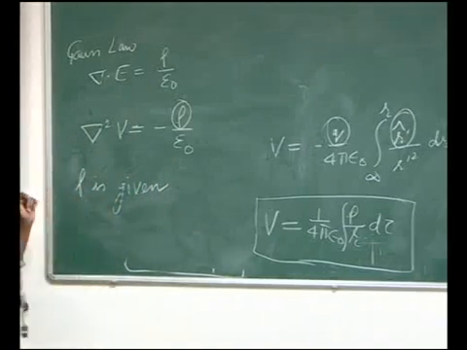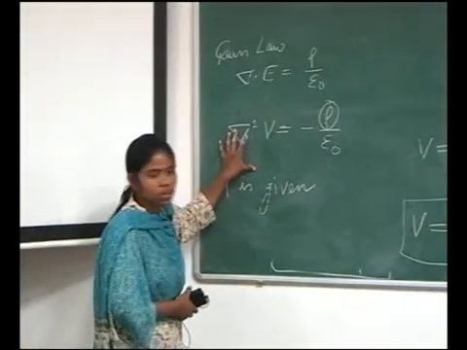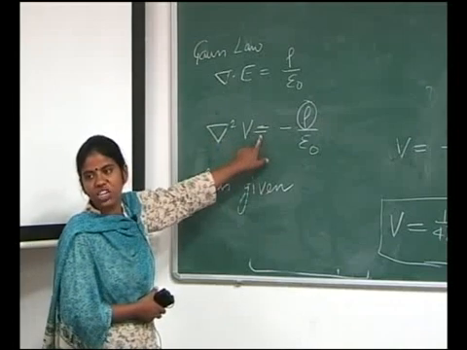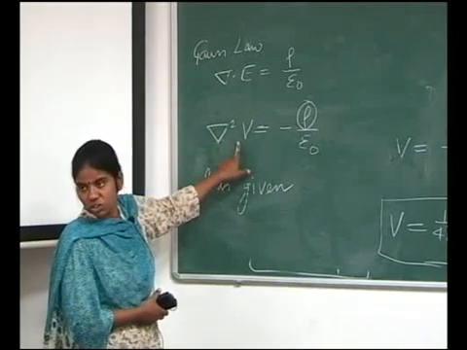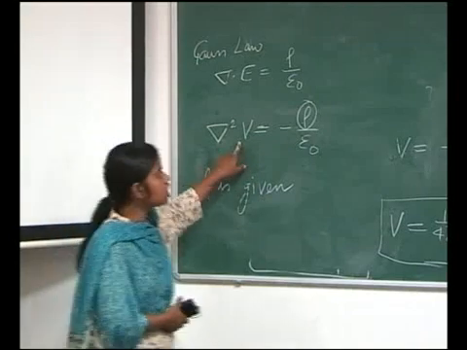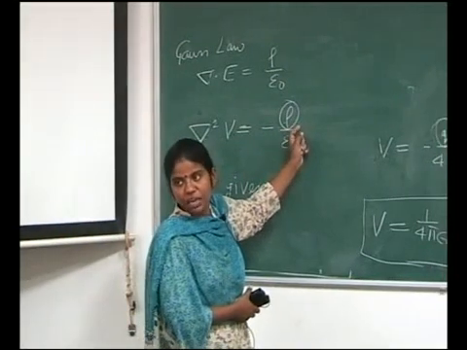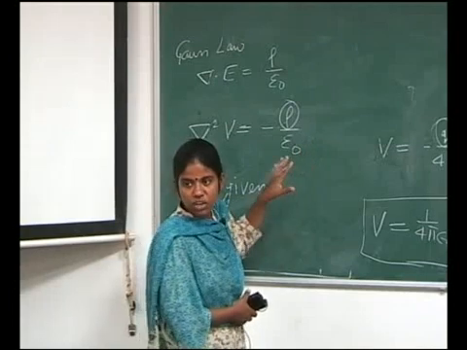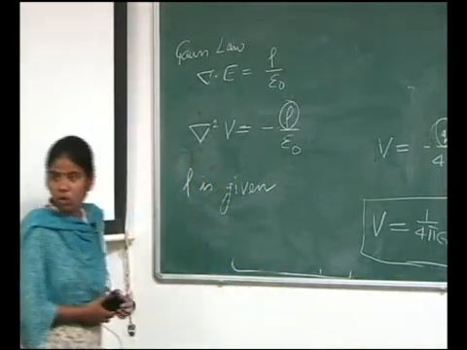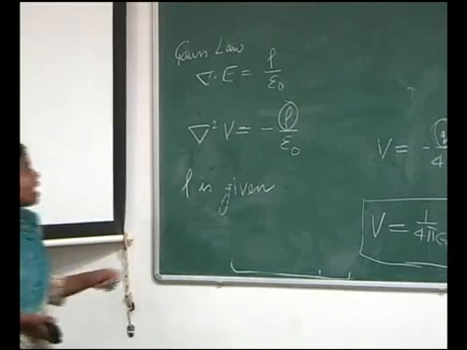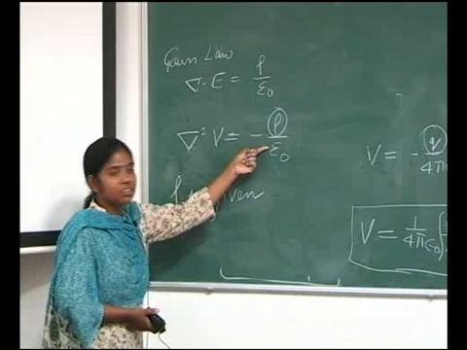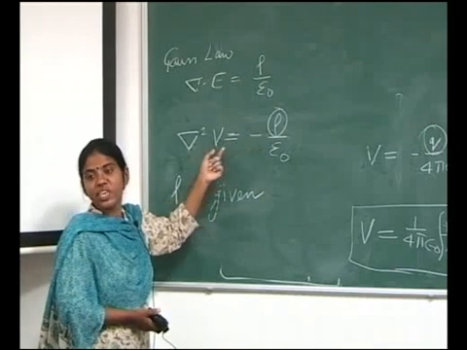With the help of this equation, if I know the potential at any point, I can get the field and I can get the charge. And when the charge enclosed in any medium is 0, the same Poisson equation becomes a Laplace equation. If del square V is 0, it does not mean that V is 0.